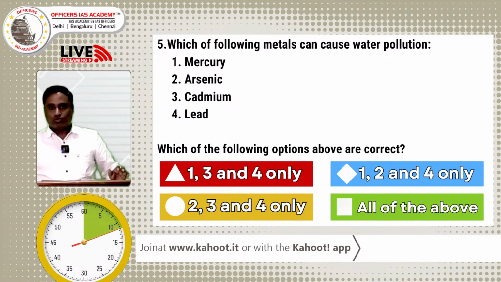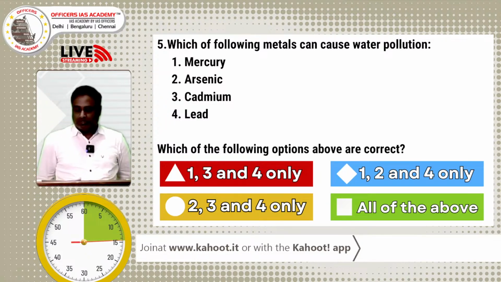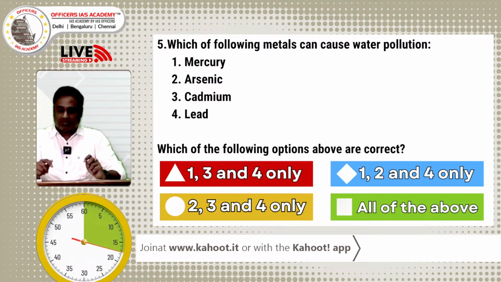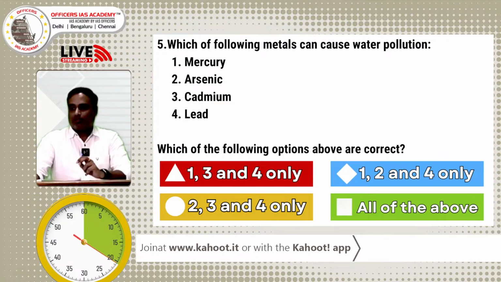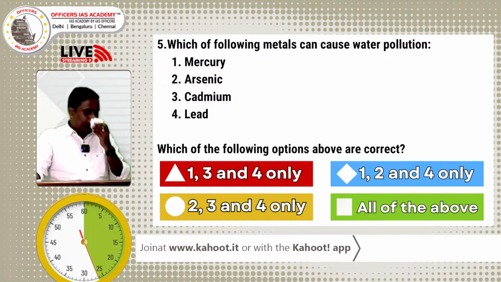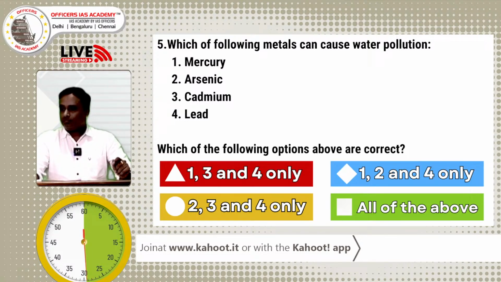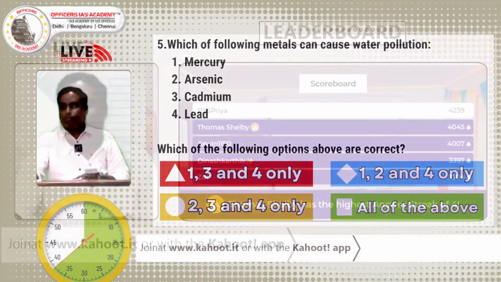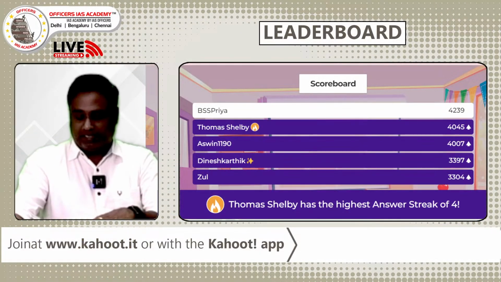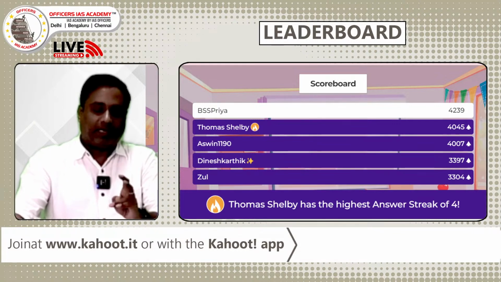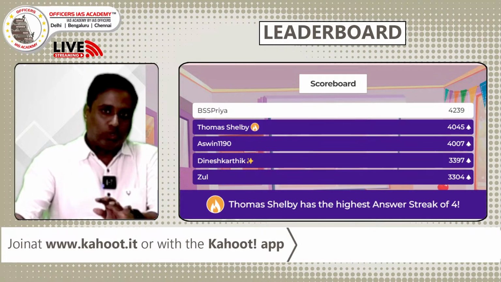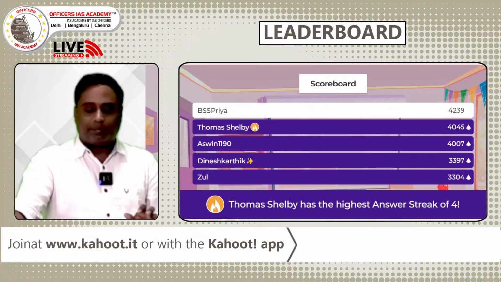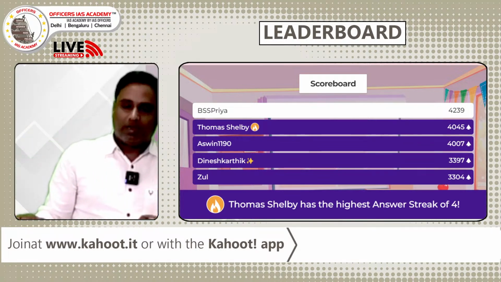I think it's very easy to score one point from this question. Which of the following metals can cause water pollution? The way people are answering, it looks very easy. Last 5 seconds. Almost maximum people got the answer, most of them D. So mercury, arsenic, cadmium, and lead, all of these create water pollution. It looks very easy because all of these are hazardous chemicals. When added into water, they create health hazards. Good. The answer is D here.